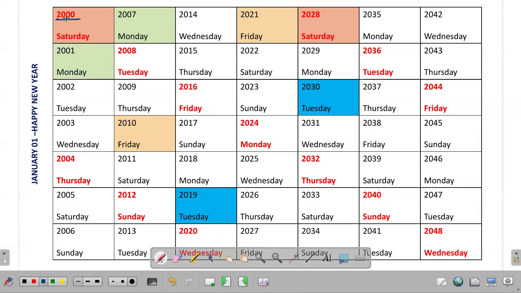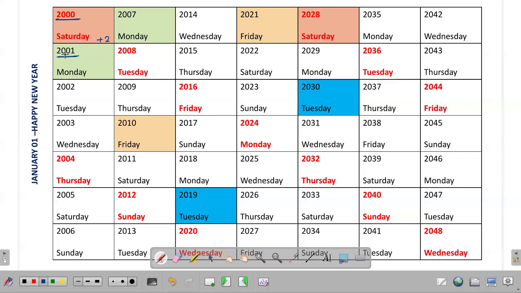So when we are traveling from 2000 January 1 to 2001 January 1, we are considering 366 days. That is 2 odd days. So that's what you see here. Saturday plus 2: Sunday, Monday. 2001 January 1 happened on a Monday.